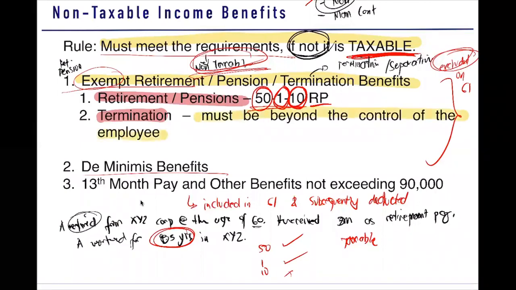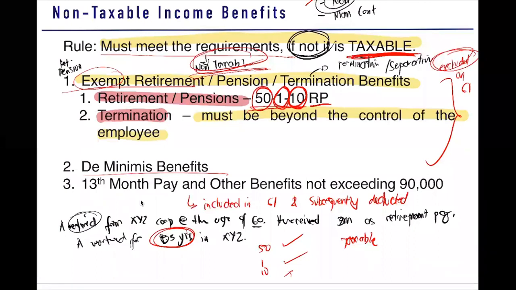You are paid a termination or separation pay not because you just want to separate with the business. So ang ibig sabihin lang nito, kailangan hindi ka nag-separate sa business dahil kasalanan mo. Kailangan gawa ni employer. So for example, you resign from the business, that's your reason. So you receive a separation pay. Sino nag-resign? Ikaw, gawa mo. So it is within your control.